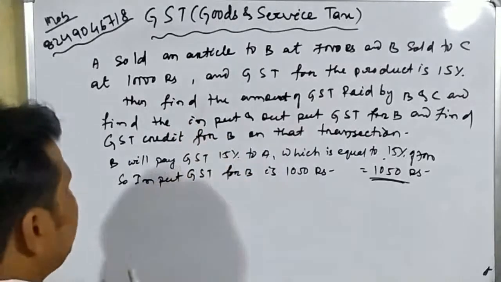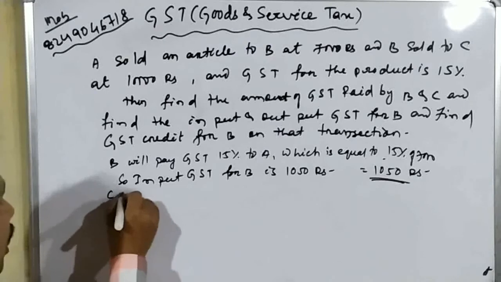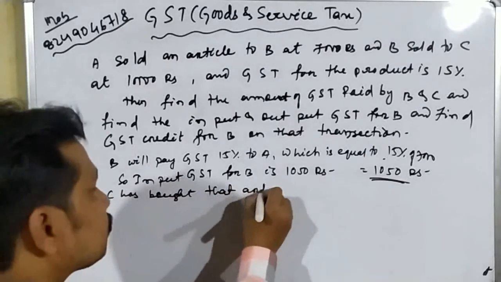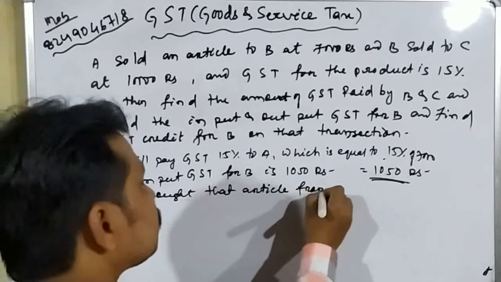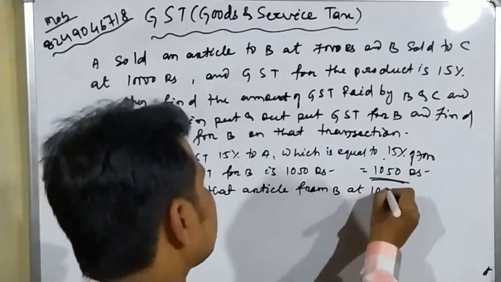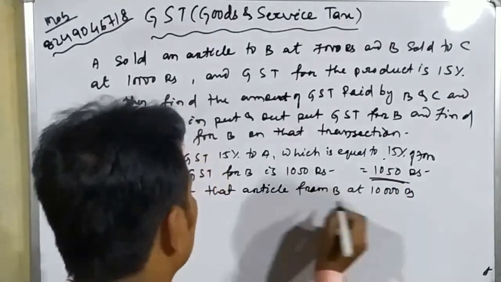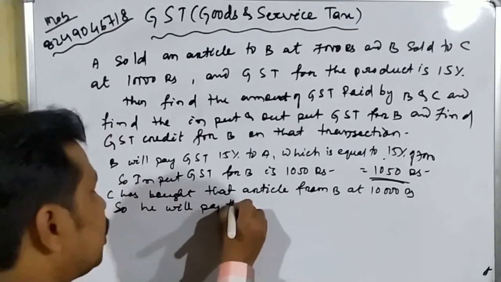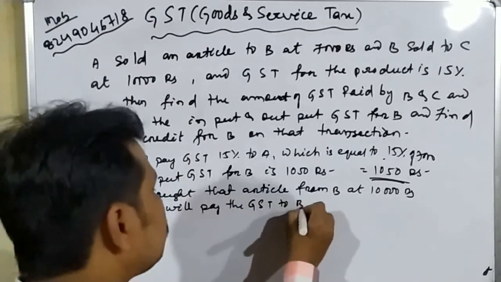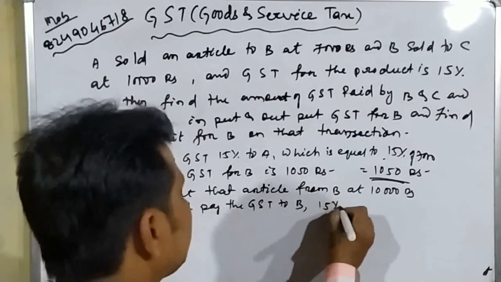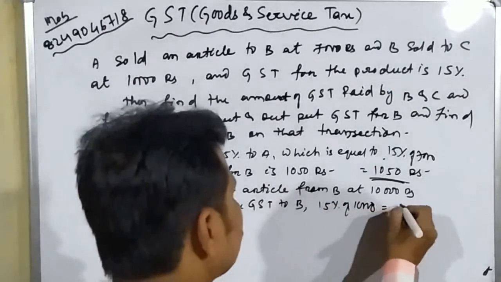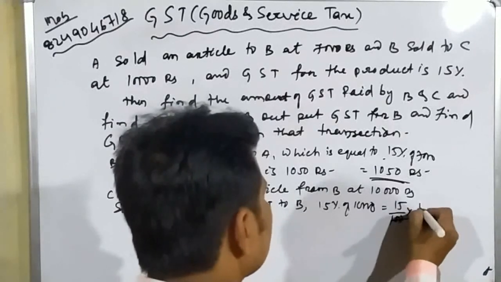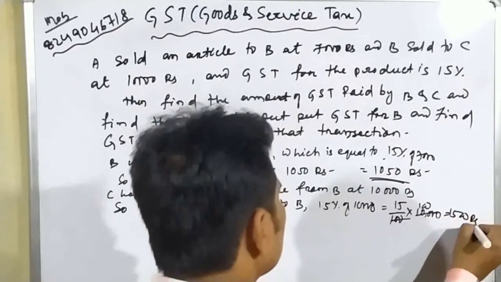That means C will pay the GST to B. So what is that amount? 15% of 10,000 rupees, which is equal to 15 by 100 into 10,000, which is equal to 1500 rupees.